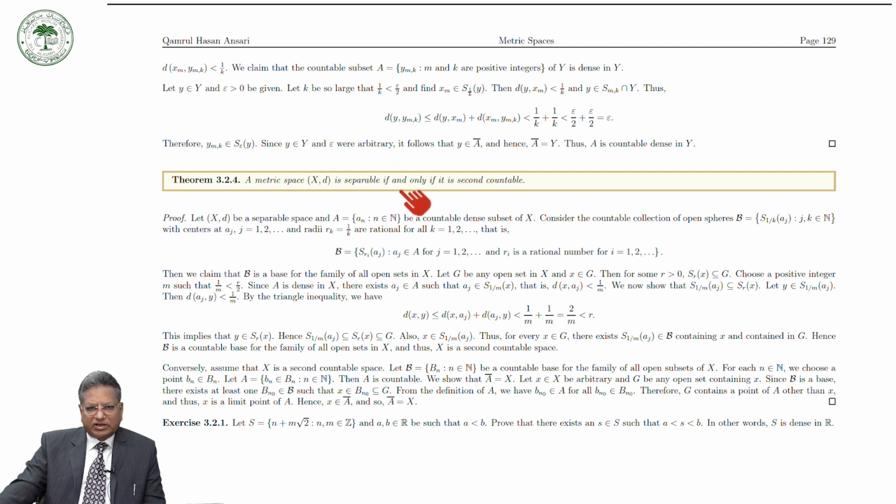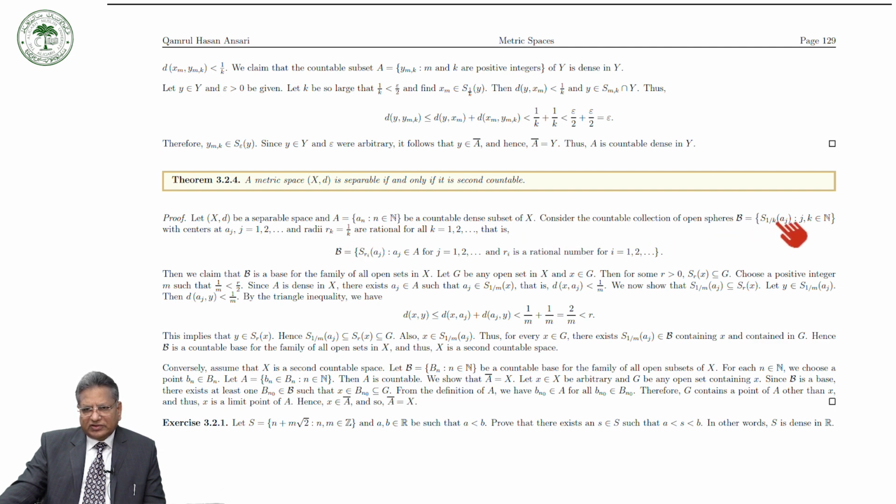So X is separable if and only if it is second countable. Suppose that (X, d) is a separable space and A = {a_n : n in natural numbers} is a countable dense subset of X. Consider a countable collection of open spheres S_{1/k}(a_j), where j, k are natural numbers, with centers at a_j and radii r_k = 1 over k, which are rationals.